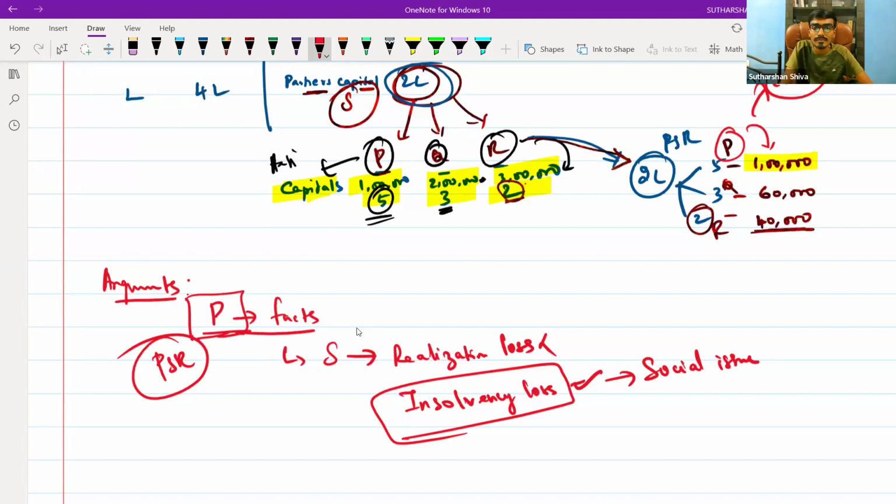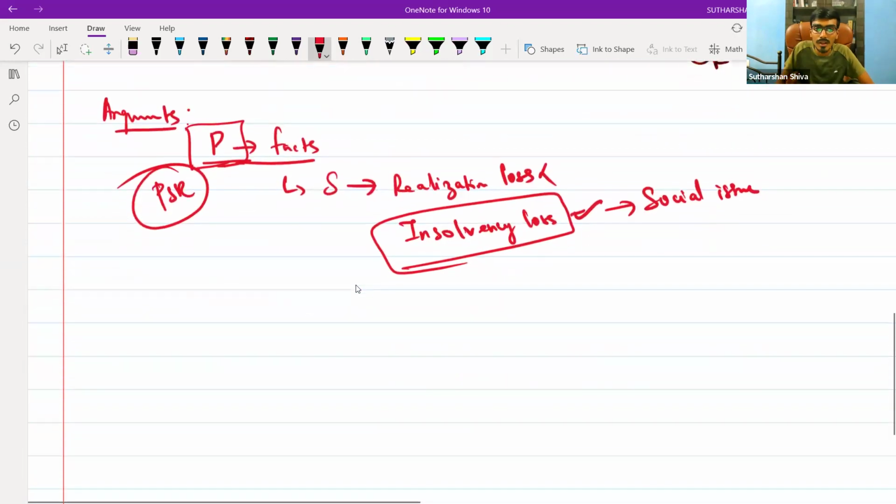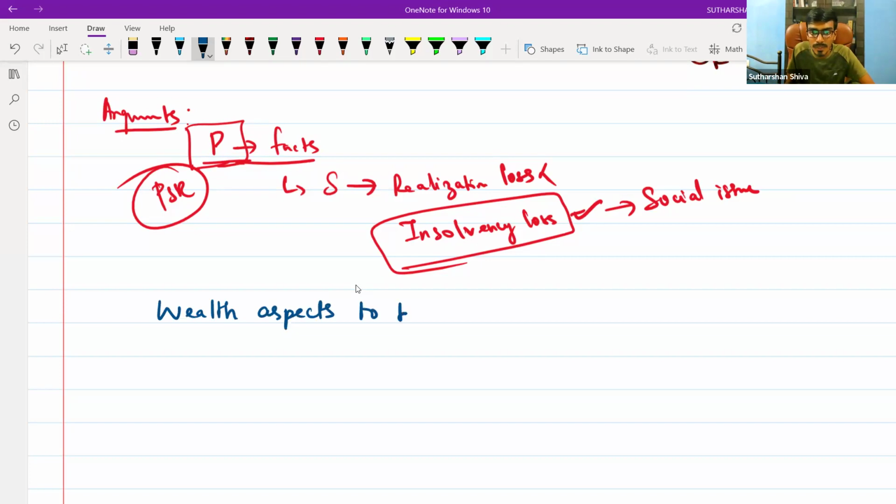As per the landmark judgment given by the lords of the British court, they also agreed with the same fact. They gave a judgment that the partners' wealth aspects should be taken care of. To our understanding, the partners' wealth aspects are to be considered. Like this, they have given a judgment.